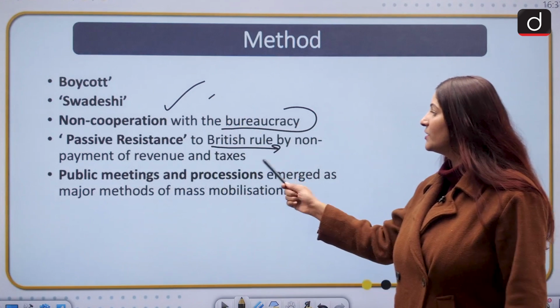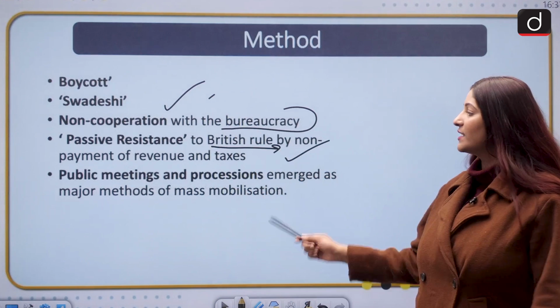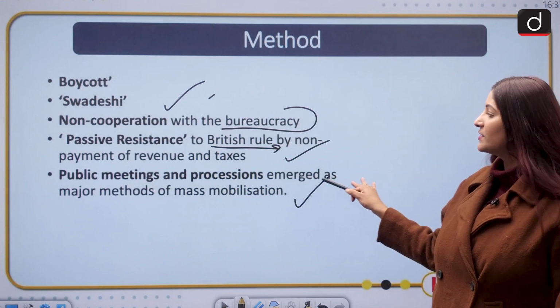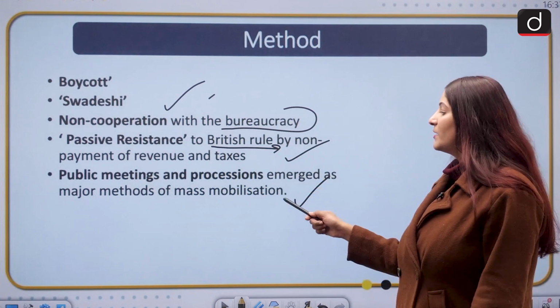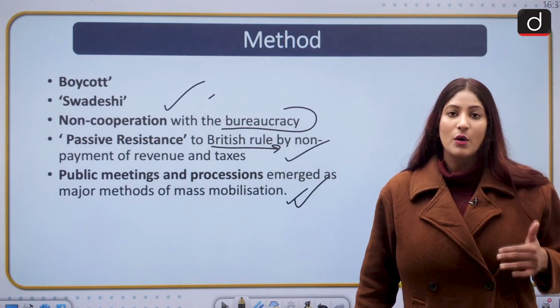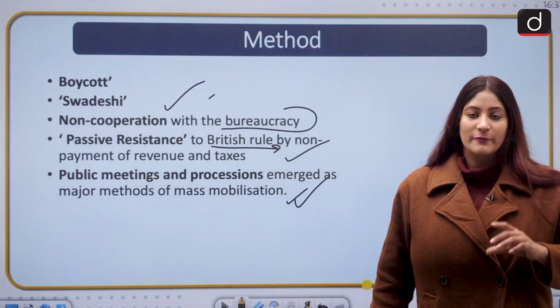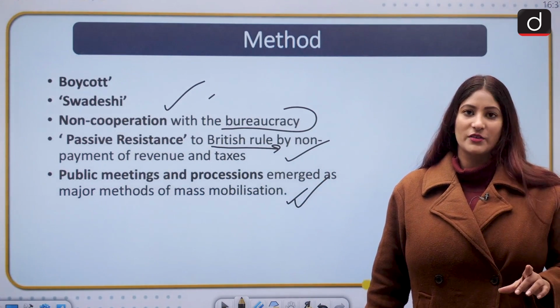Passive resistance to British rule by non-payment of revenues and taxes, public meetings and processions. These emerged as a major method of mass mobilization, and also making religious festivals popular.